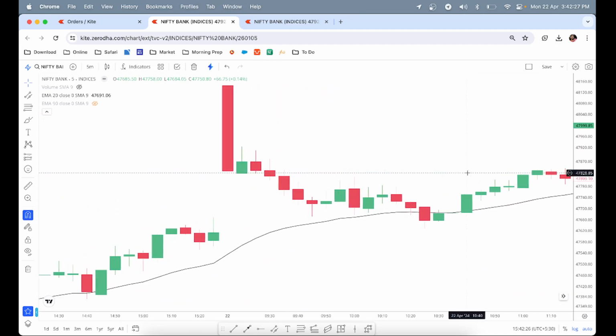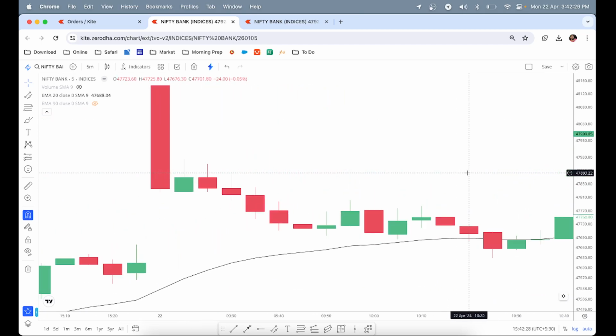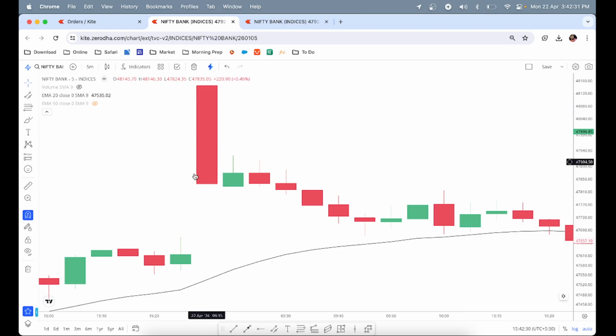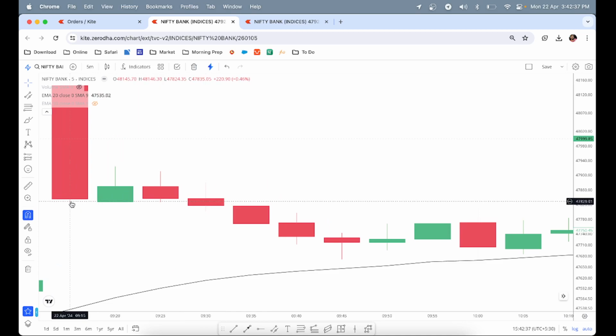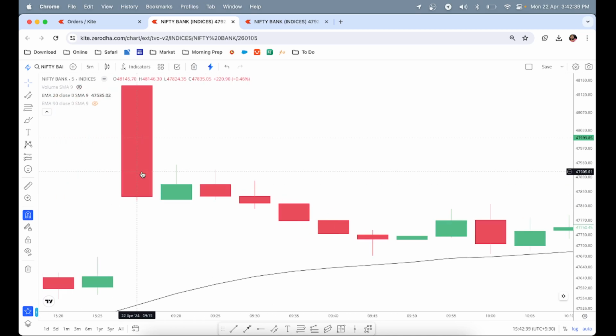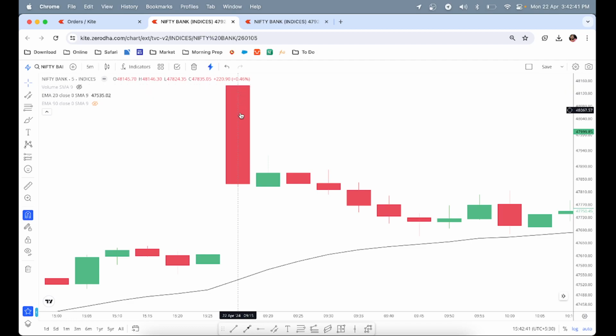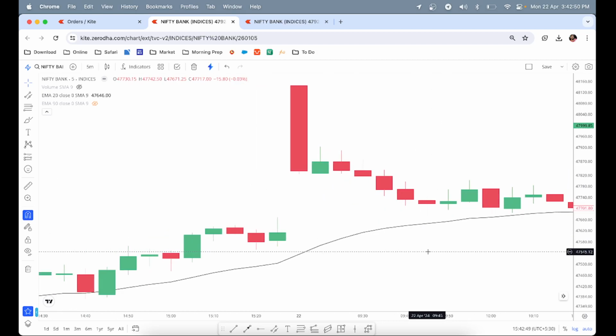So I always wait for the first bar to end, and when this bar closed I waited for the next bar. If you look very closely, the low of the second bar did not go below the low of the first bar, so I was expecting that after the end of this big bearish bar there will be a bearish flag and a continuation down to meet the moving average. And let's see what I did.